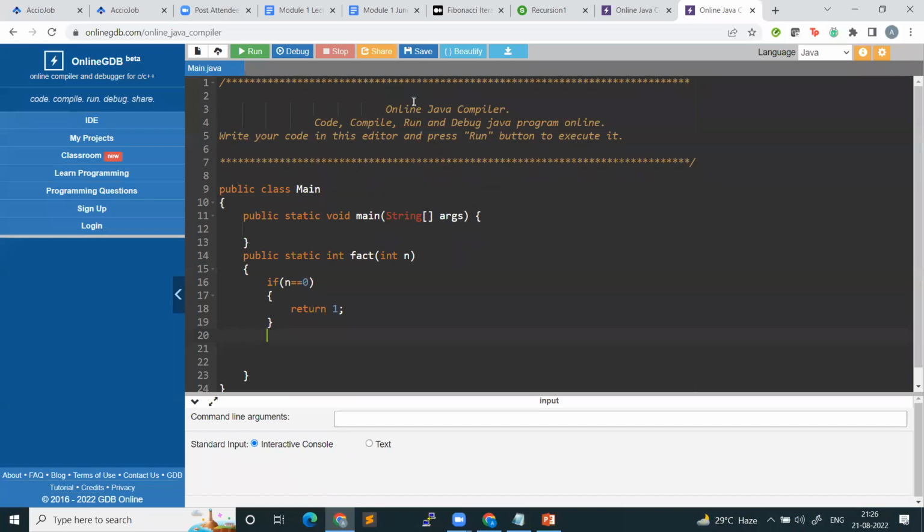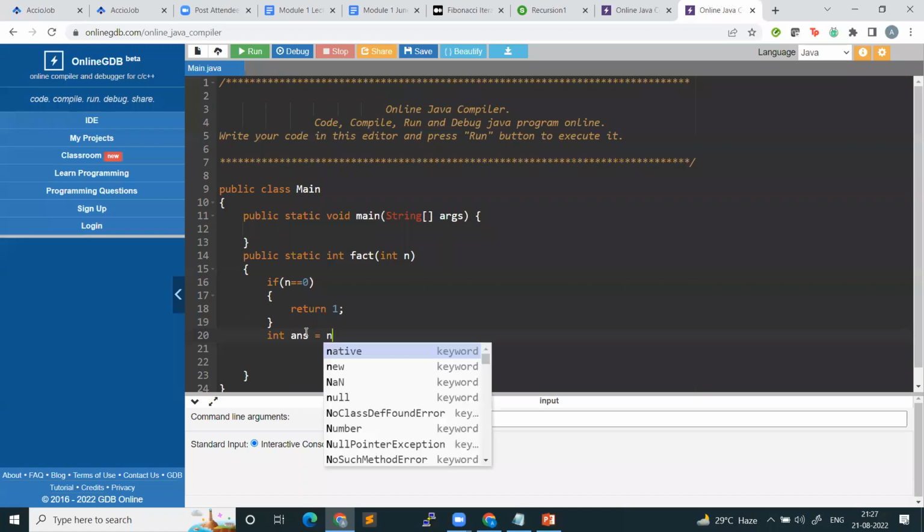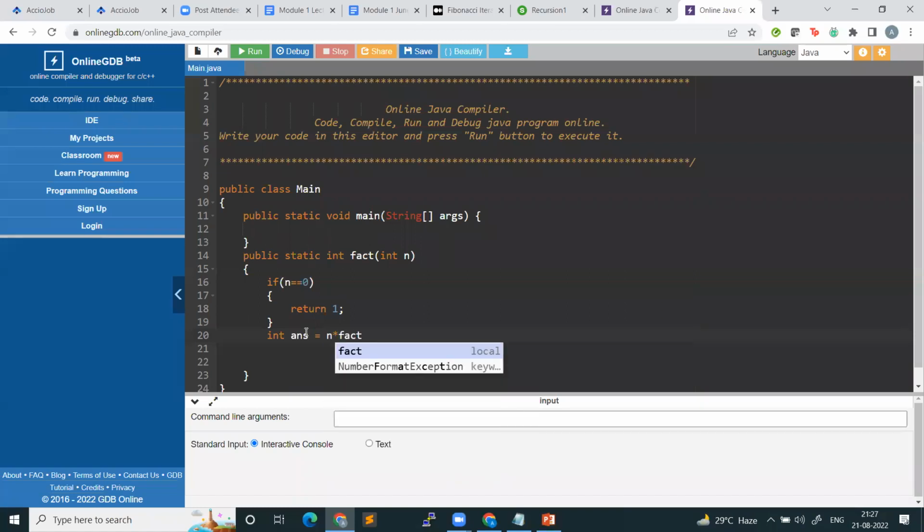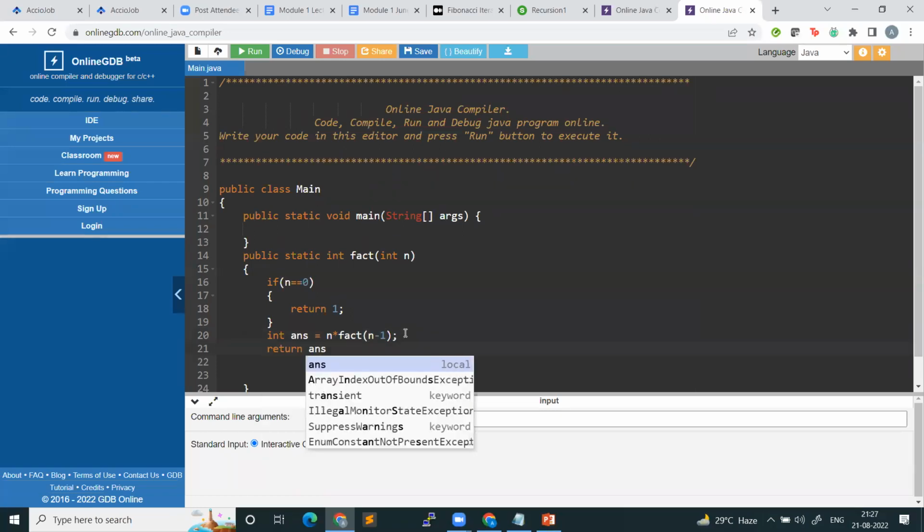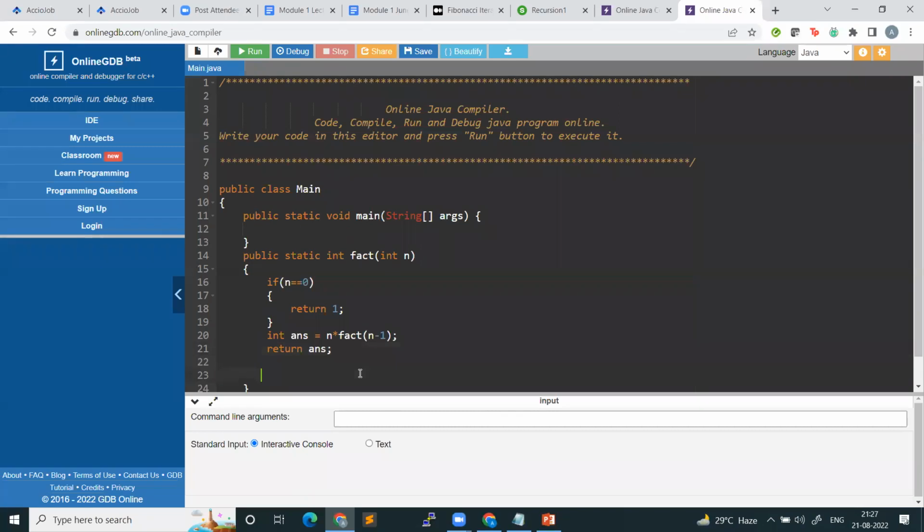Ki boss, when you are at line number 20, you are not at the base case. So what will I do? I have to give the answer for factorial of n. So, jisko aise samajh mein aata hai, aise samajh lo: int answer. What is the answer of n factorial? n into make a function call to fact and pass the value as n minus 1. So this will give me the answer of fact of n minus 1. Multiply it with n, store it in a variable answer. And then I will return answer to the caller, because answer is n factorial. Okay. So this is the recursive code that we have written.